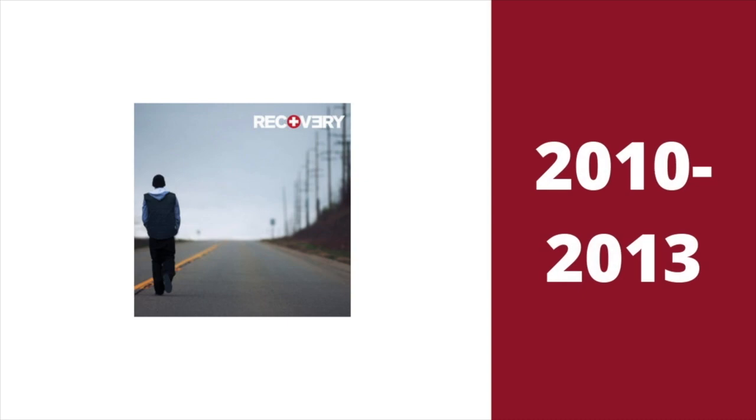2010 to 2013, this is the album cover for his seventh album Recovery, released on June 18, 2010. There is Eminem walking down a road under clear blue skies. On the top right corner of this cover art, there is the word Recovery in white text, with the letter O being a white cross inside a red circle.